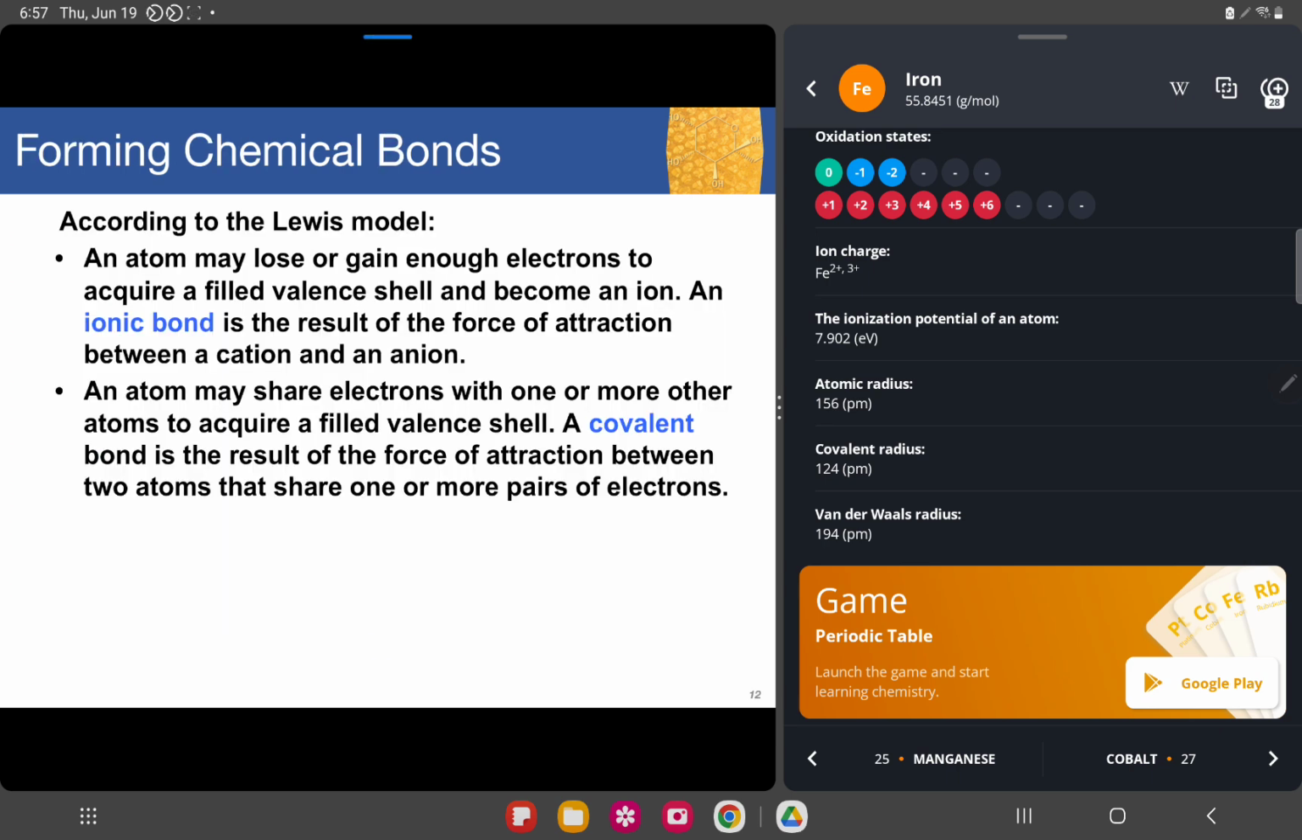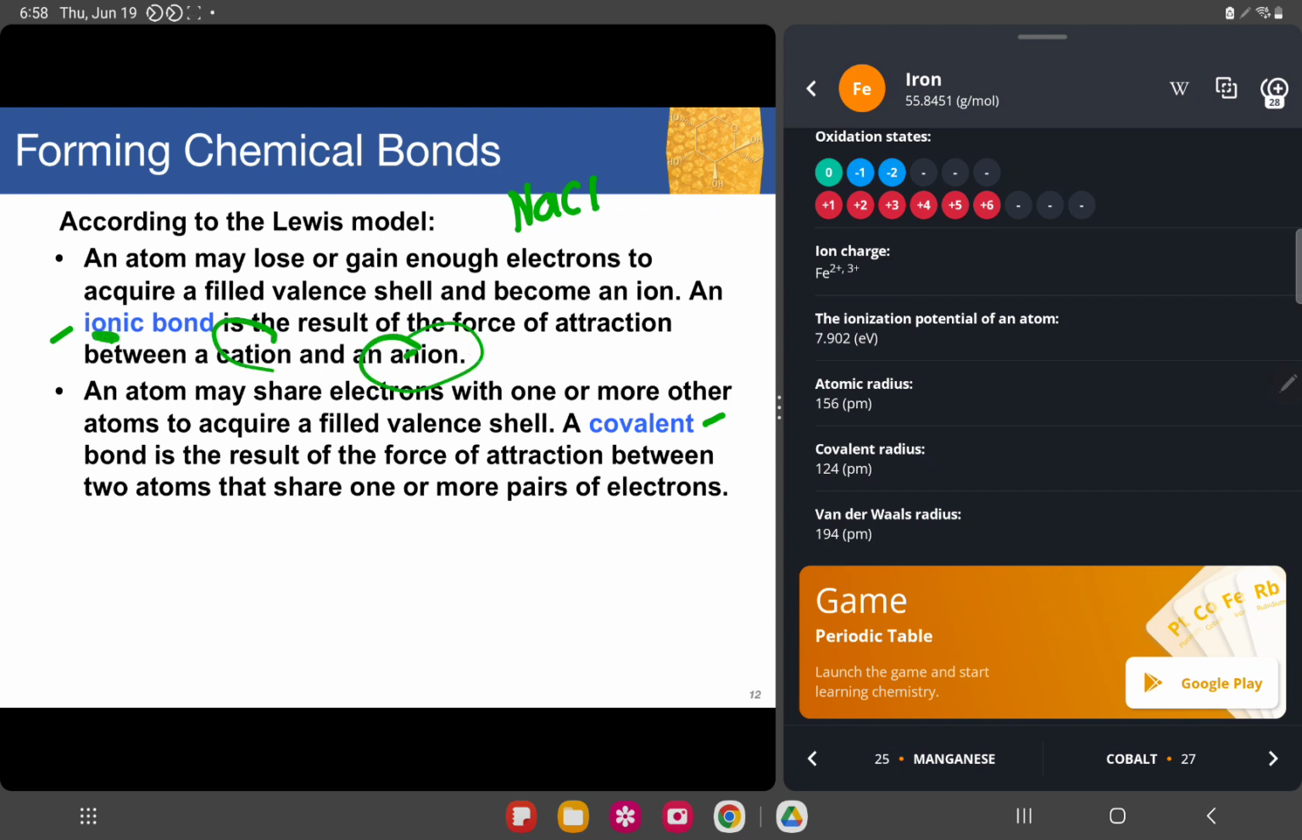Okay, so let's move forward to bonding, forming chemical bonds. This is what I mentioned earlier. I think we already discussed these two types of bonding: ionic and covalent. But let's read. According to the Lewis model, an atom may lose or gain electrons to acquire a filled valence shell, such as in the case of sodium chloride. An ionic bond is the result of the force of attraction between cations and anions.